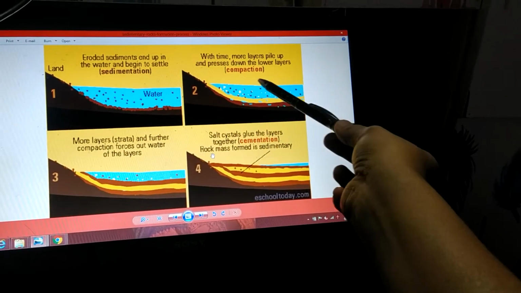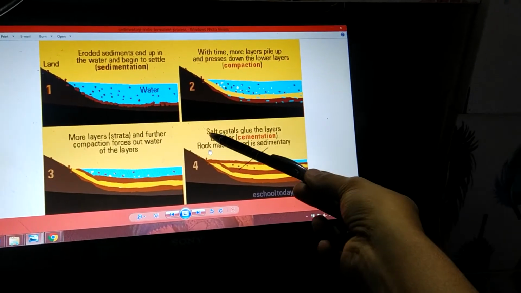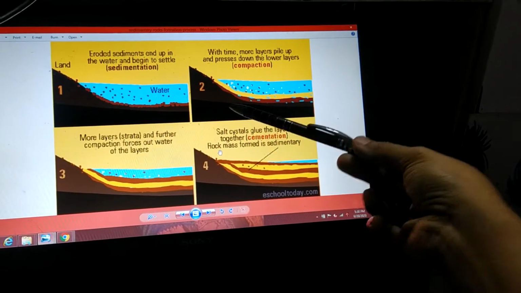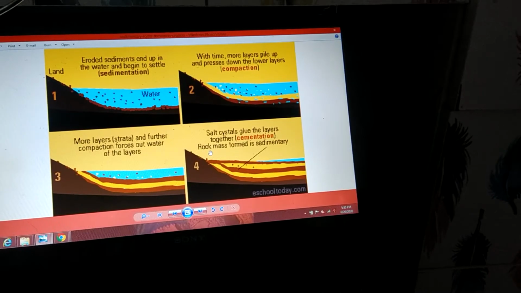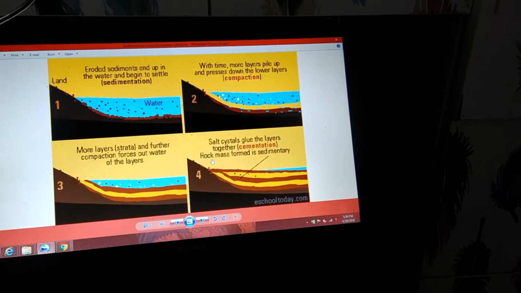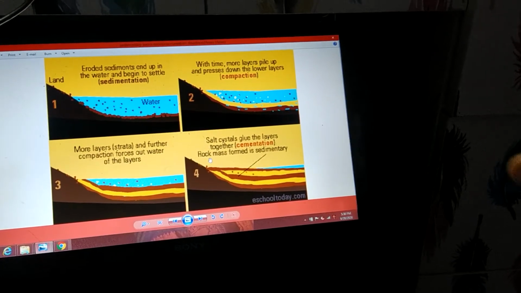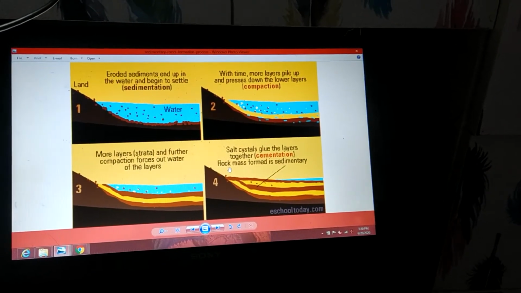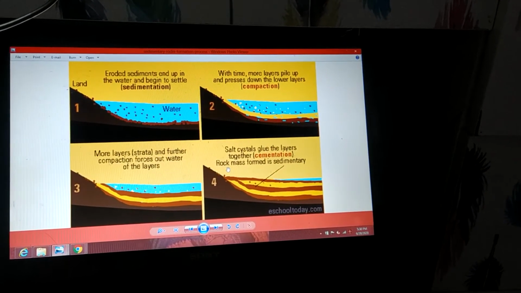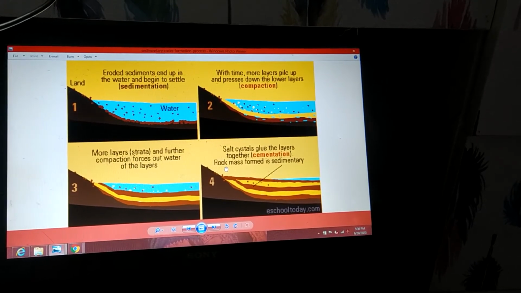That squeezing creates a compaction. Now, who will come into the picture? The salt crystals. These salts are going to glue, or hold, these layers together. This process is called cementation. In this way, rock is formed. Such a rock, we are going to call a sedimentary rock. And these rocks are best for the formation of fossils.